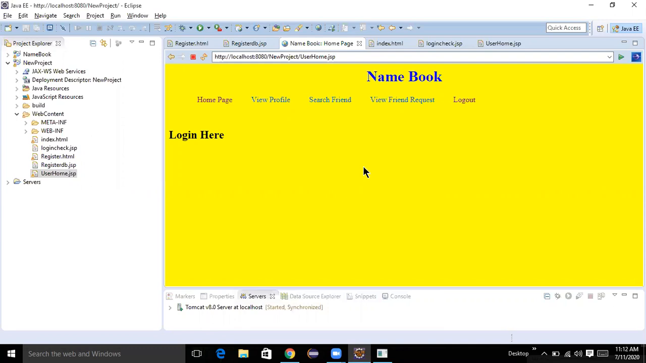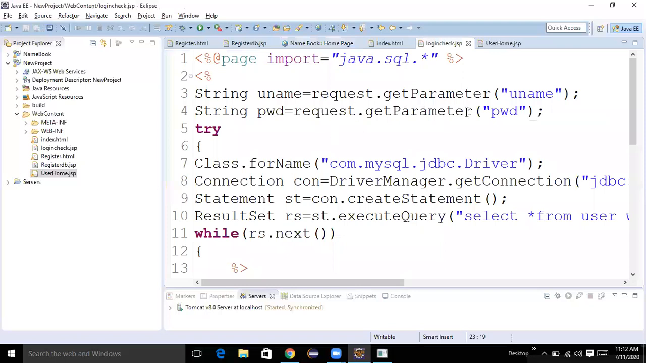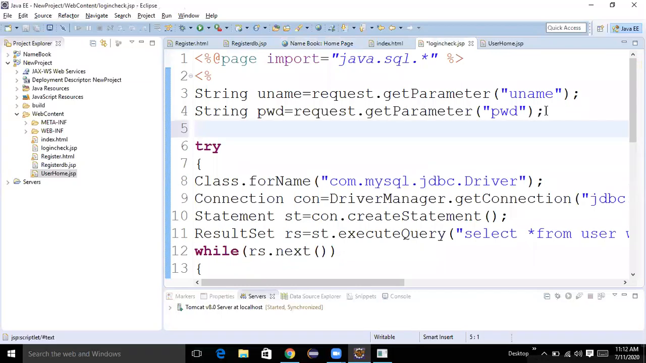So for that purpose, we need to keep the username in session. Where are we getting the name? In the login check. Here we need to keep the username in session. Suppose you want not only the username but more, you can also get more values, no problem. Session.setAttribute of uname, comma uname.